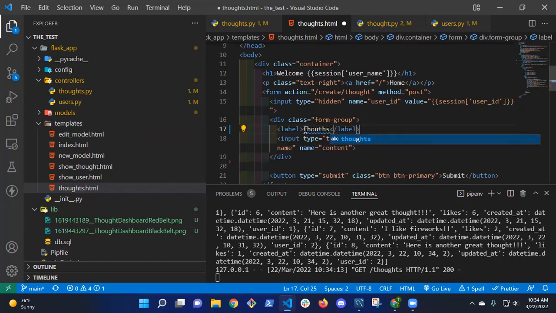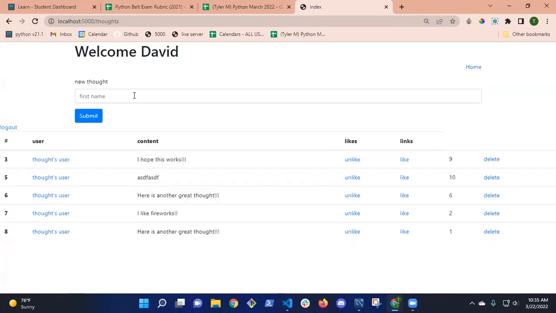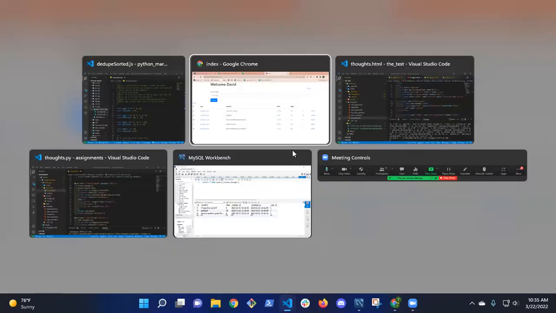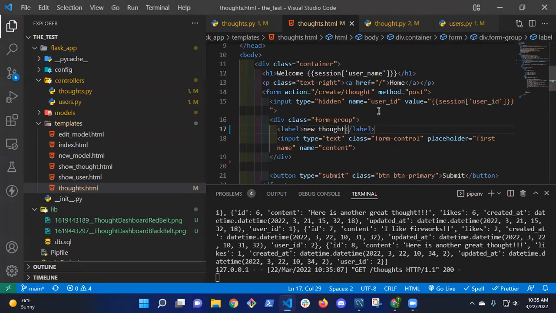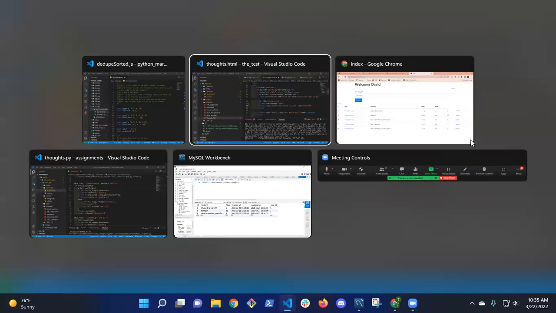So new thought. The only thing that's going to be submitted is a new thought. Let me take out that first name placeholder. There it is. Let's take that out. Okay, cool.